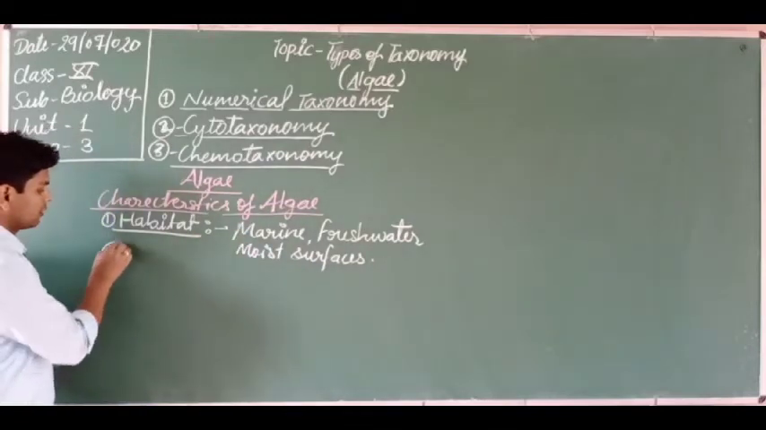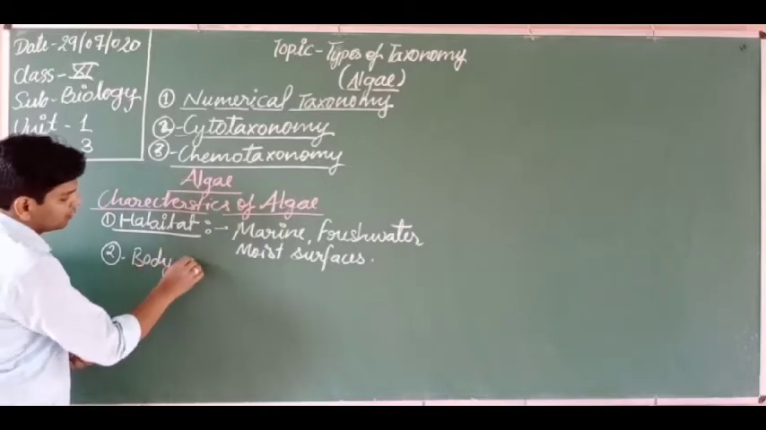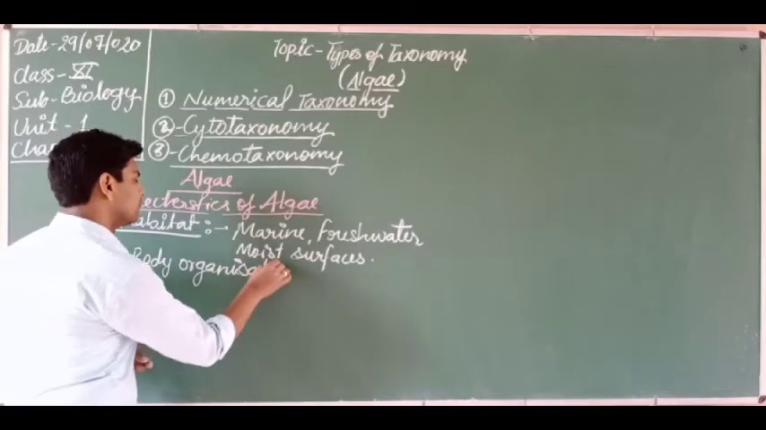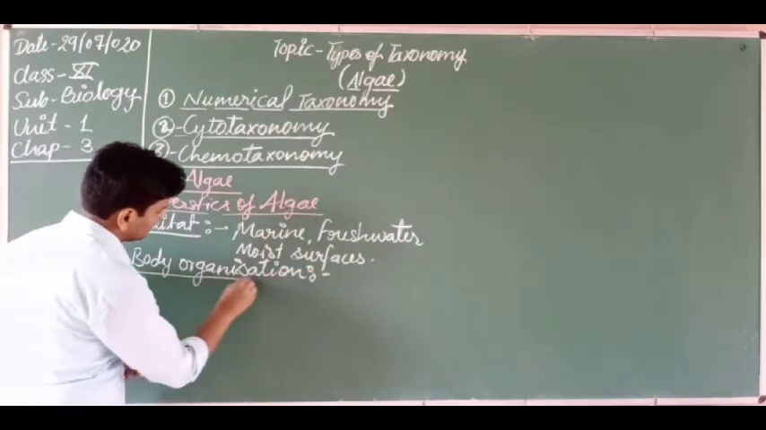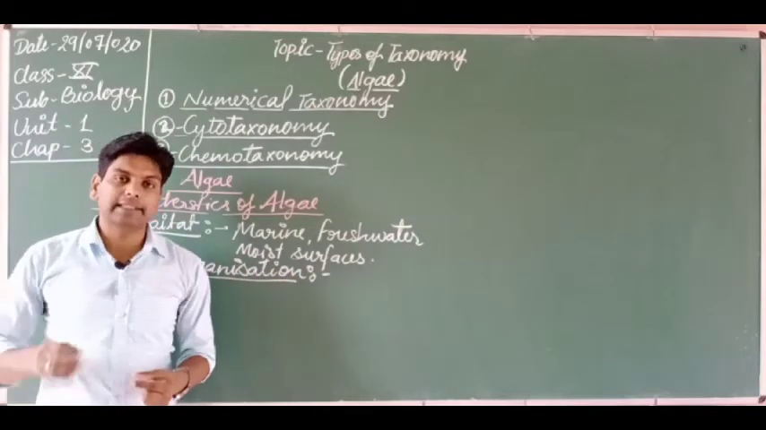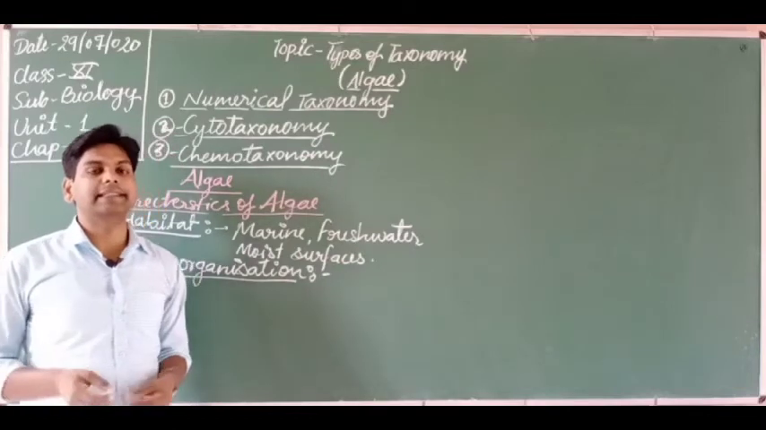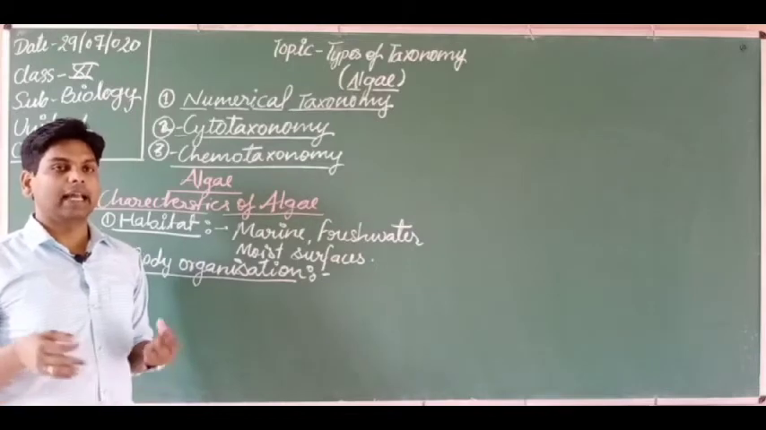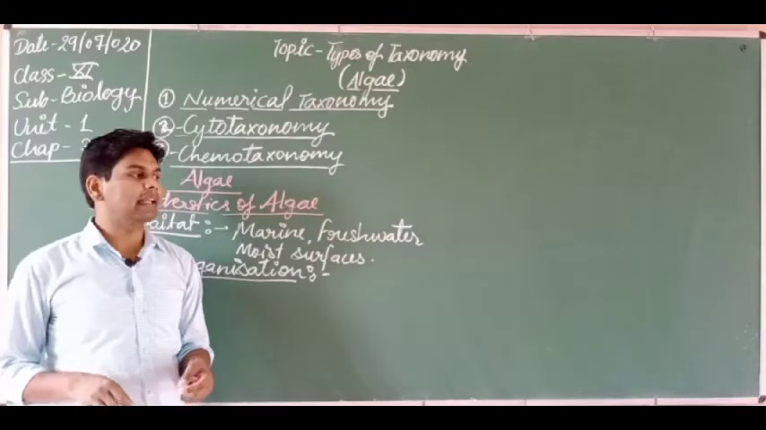Next one, the body organization. So let's discuss it. What is the body organization of algae? Dear students, body organization, this is the simpler form of the plant. That is why it does not have a differentiated body, no leaves, roots and stem. These types of structures are absent in algae.